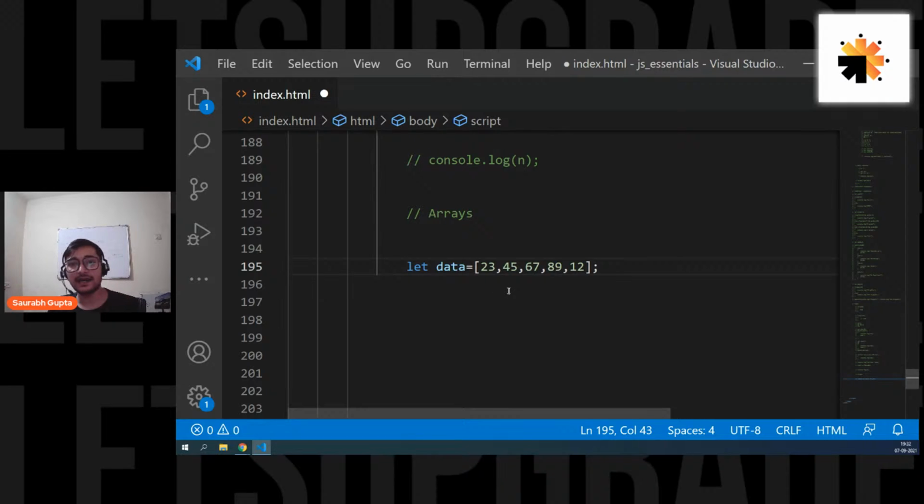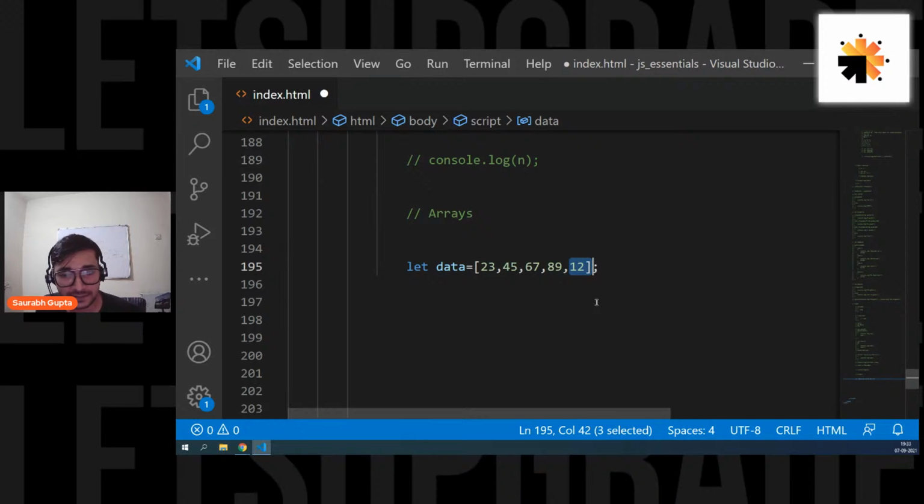To understand indexing, remember numbering. How do you select elements? If you have a collection list of things, how do you select? I want the first one, I want the second one, I want the third one. In the same case, I want the first value, I want the second value. But remember, in arrays, indexing or the counting starts from 0. Simple. So 23 is on the 0th index, 45 is on the first index, 67 is on the second index. So basically 23 is the 0th element, 45 is the first element, 67 is the second element, 89 is the third element, and 12 is the fourth element.